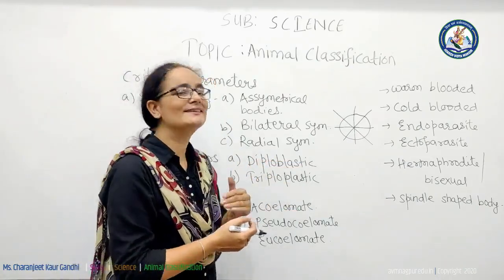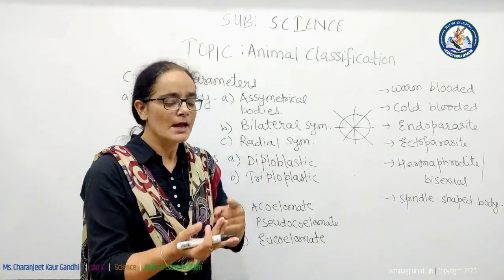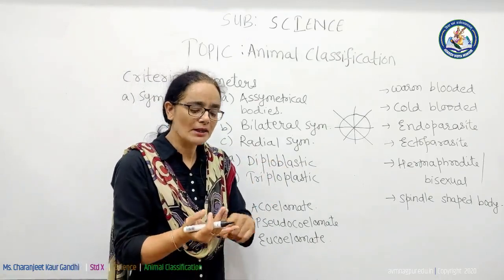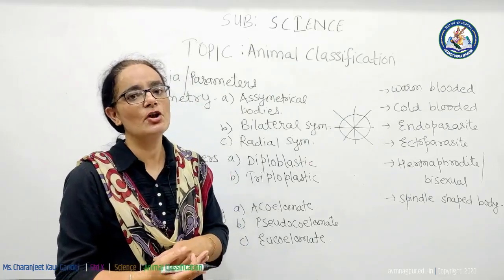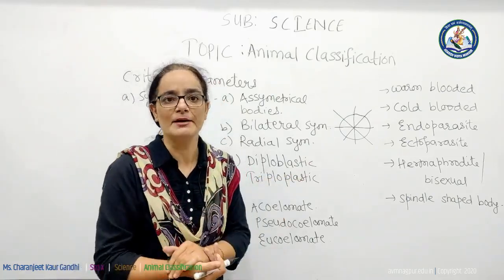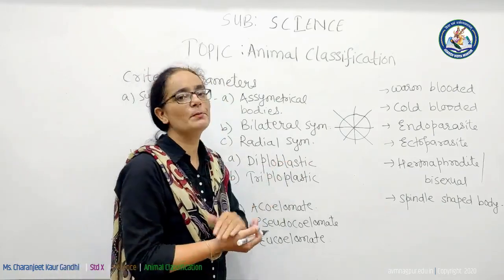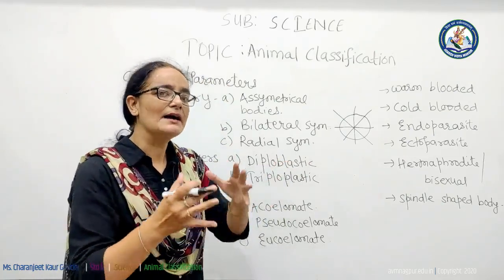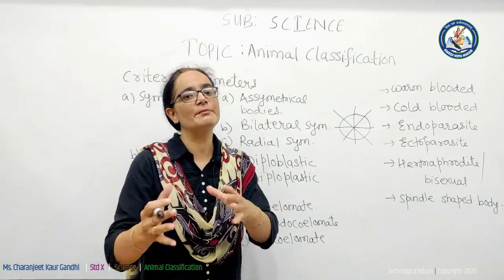And if all the 3 germ layers, that is ectoderm, mesoderm and endoderm, are present in the body of an animal, then the animal is said to be a triploblastic animal. Examples of diploblastic animals are all the animals belonging to phylum Cnidaria.